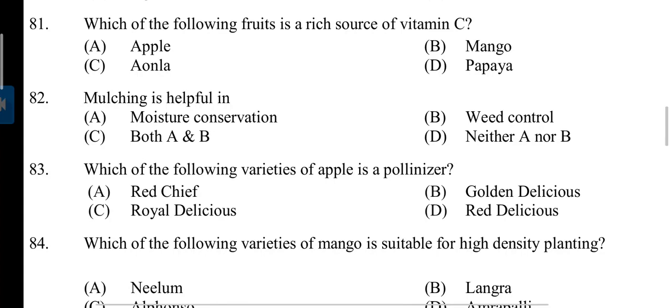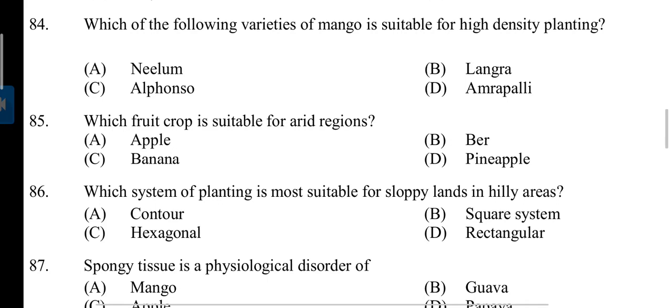Question number 83. Which of the following varieties of apple is pollinizer? Answer is B. Golden Delicious variety. 84. Which of the following varieties of mango is suitable for high density planting? Answer is D. Amrapali. Question 85. Which fruit crop is suitable for arid regions? Answer B. Ber. 86. Which system of planting is most suitable for sloppy lands in hilly areas? Answer is A. Contour.